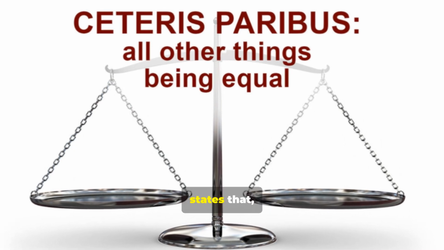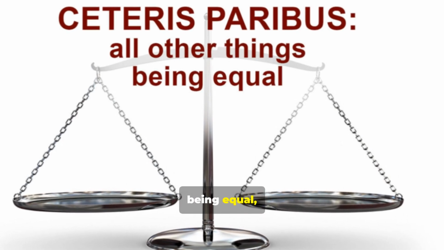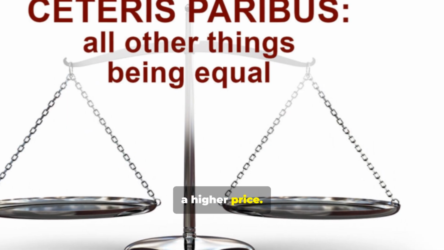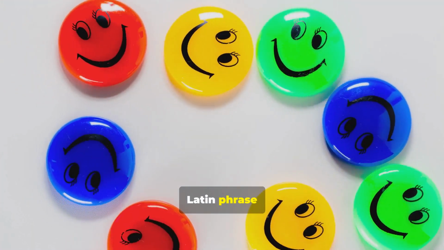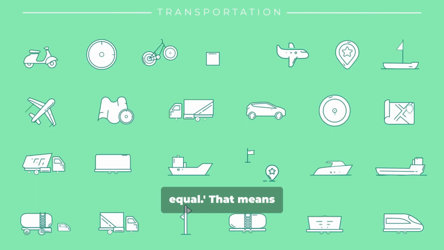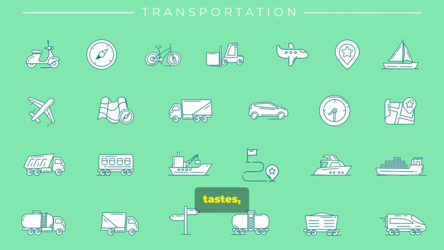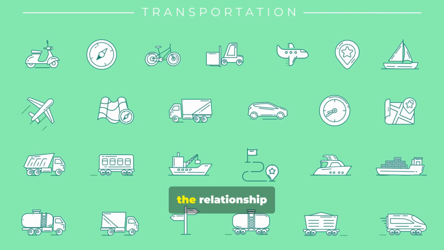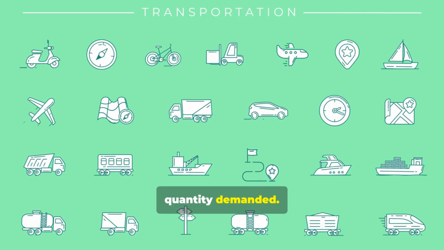The law of demand states that, everything else being equal, more products will be demanded at a lower price than at a higher price. Economists use the Latin phrase ceteris paribus, which means all other things being equal. That means we assume that incomes, tastes, population, and related prices all stay the same, so we can isolate the relationship between price and quantity demanded.